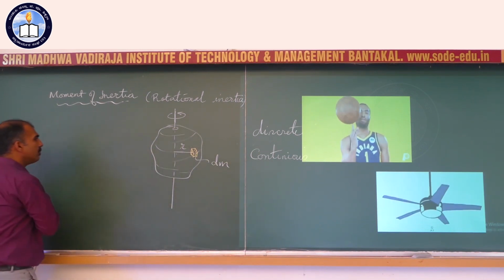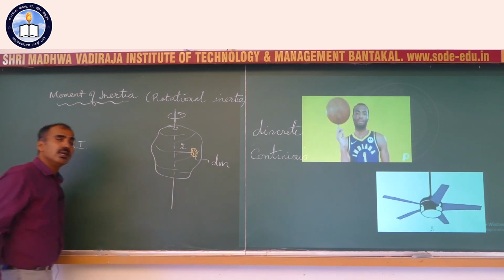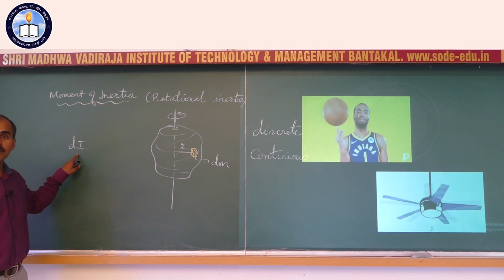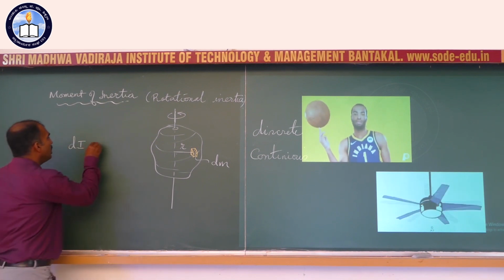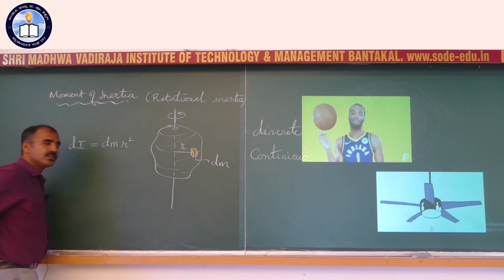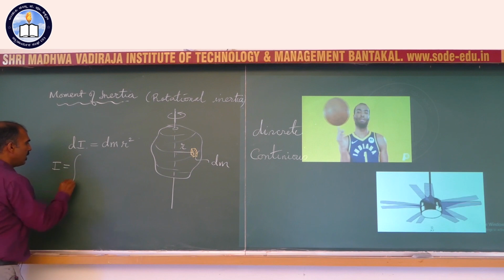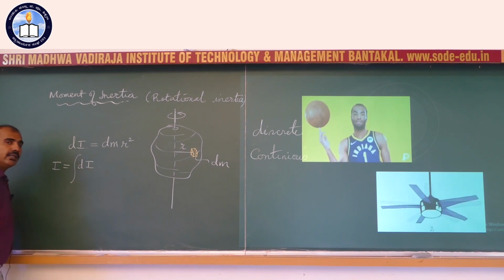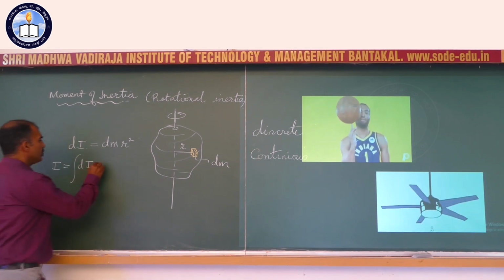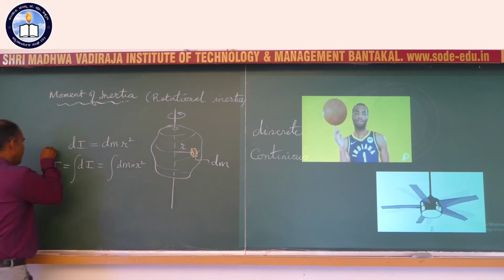So how do I find the moment of inertia of that? Since mass is itself small, the moment of inertia it contributes is also small. dI is therefore mass times perpendicular distance squared. How do I get the total moment of inertia? In that case, we have to integrate it. Integral of dI, which is integral of dm times r squared.